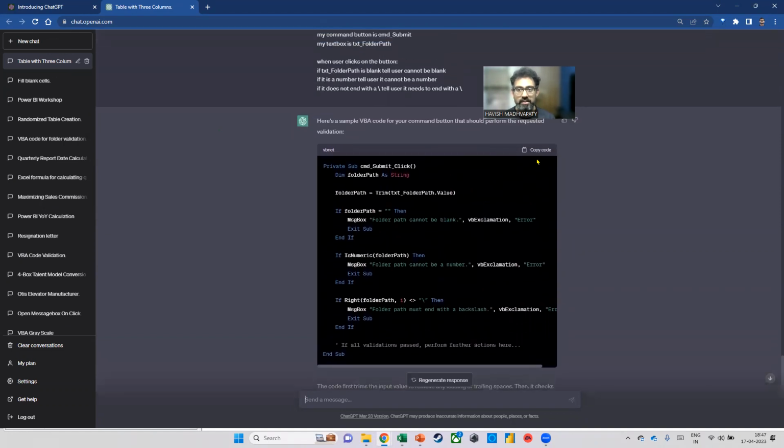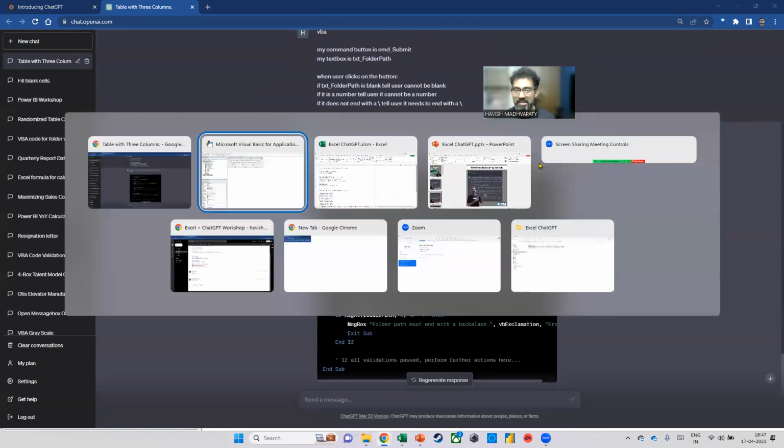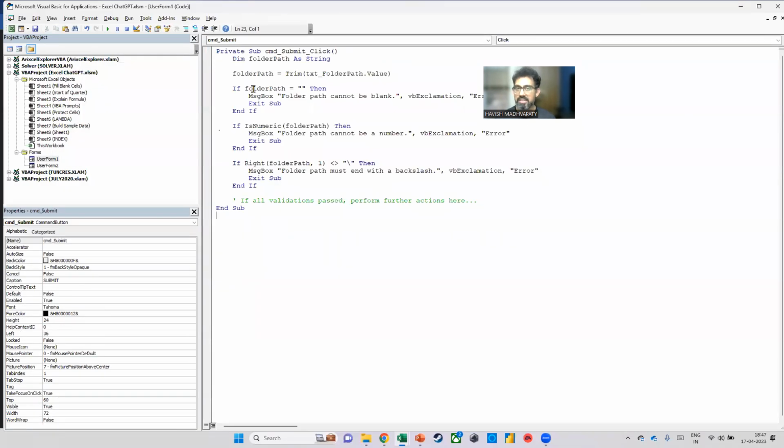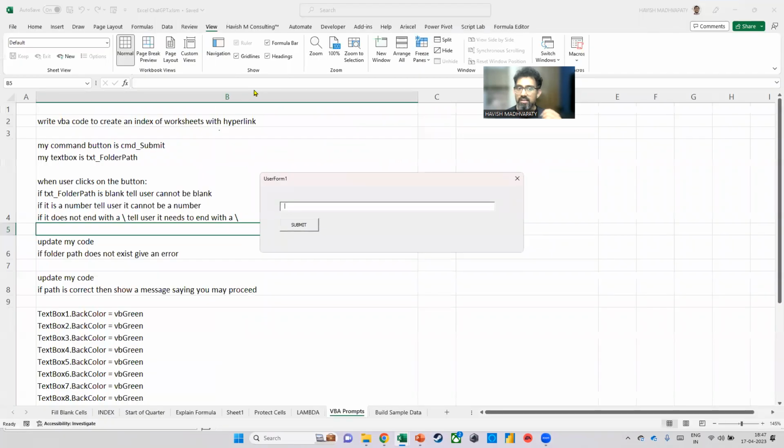So I can just copy it. I can just come back. Look what I'm doing: I'm just double clicking and pasting it like this. That's all. Let's see if it works. Now, when I click on the box and I say 9777, it says folder path cannot be a number. What if I make it blank? Then it tells me folder path cannot be blank.